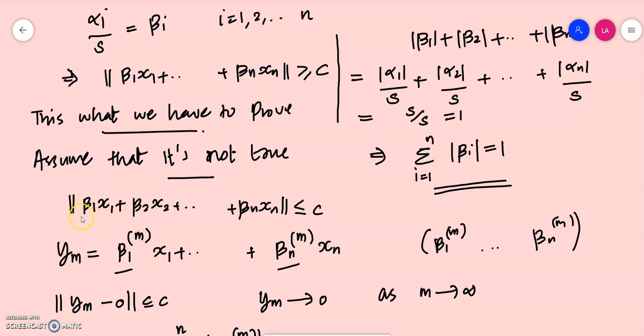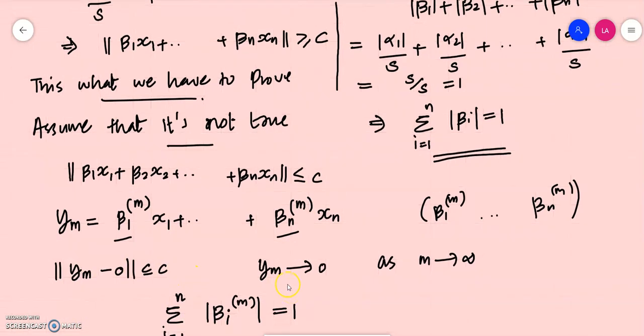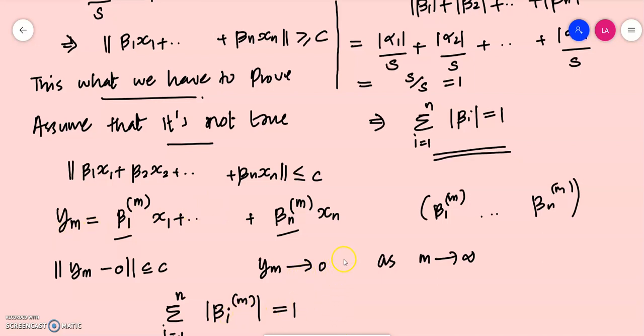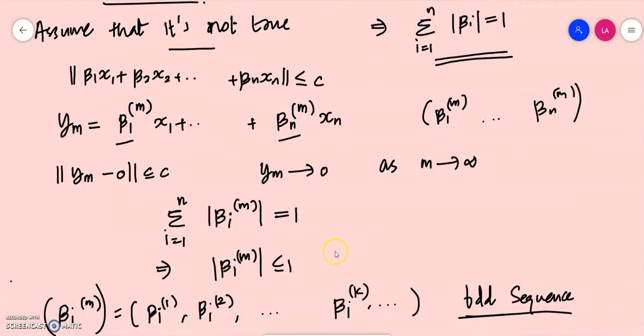So by our assumption, the norm of ym should be less than some epsilon. If c is some small positive number, which means the norm of ym minus 0 should be less than or equal to c, which means that ym should be tending to 0. So if you assume that this thing is less than c, then for any given set of constants, this linear combination, or the sequence which is interpreted as the linear combination, should go to 0 with this condition. This is what we assume.